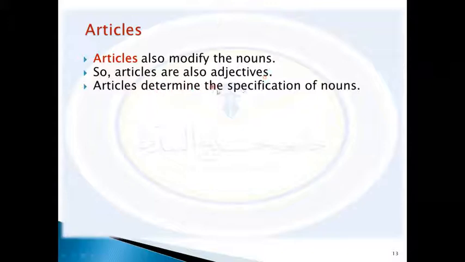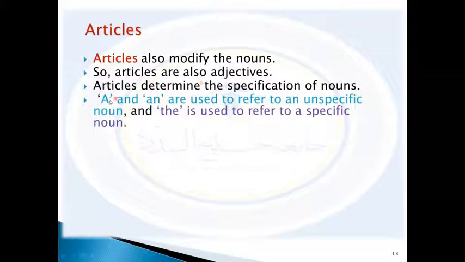Articles determine the specification of a noun. For example, a and an are used to refer to an unspecific or unknown noun. That means the listener has no idea about the noun that we are talking about. And the is used to refer to a specific noun.